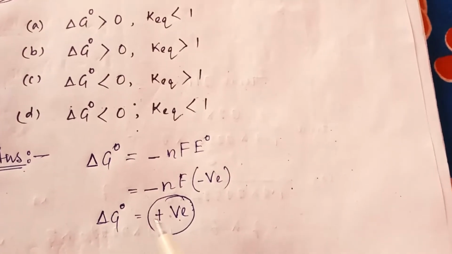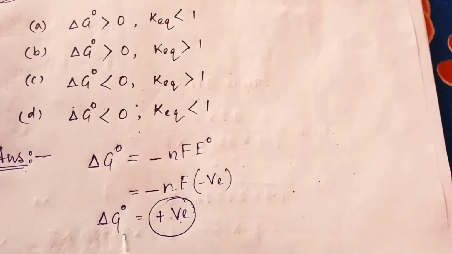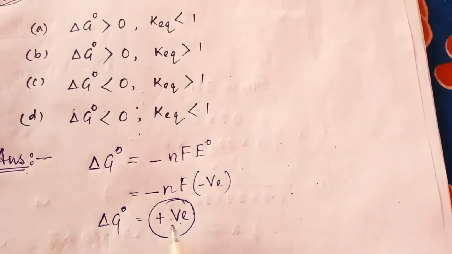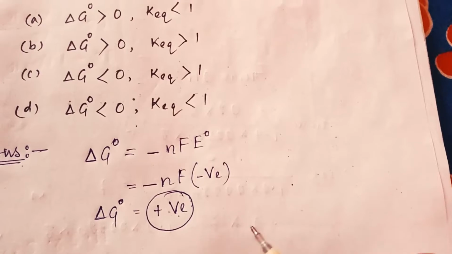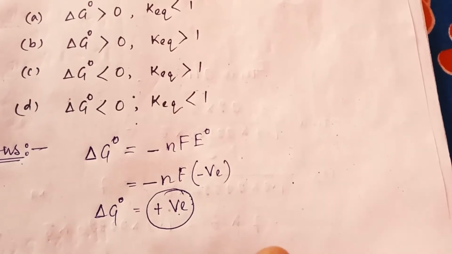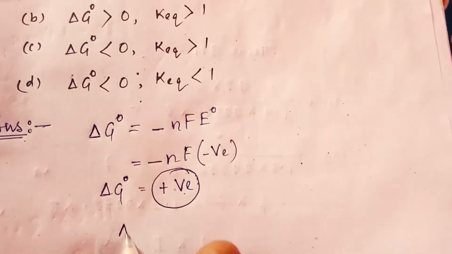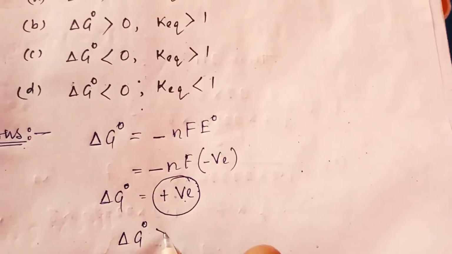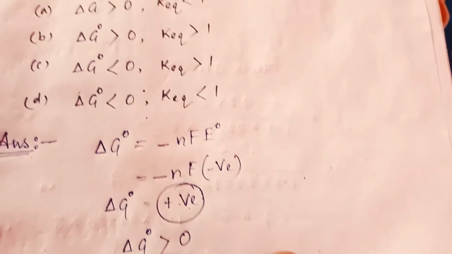So delta G0 value positive means it has a value which is higher than 0. That means it can be 1, 2, 3, anything. So delta G0 value is higher than 0.